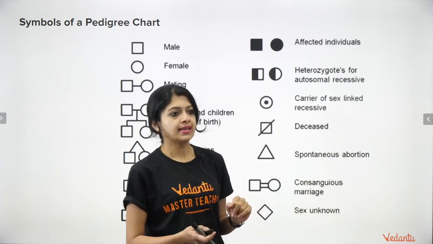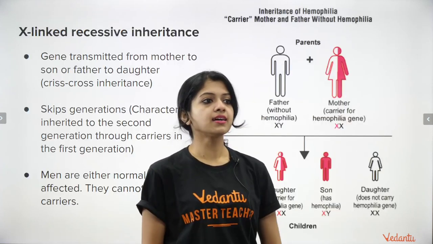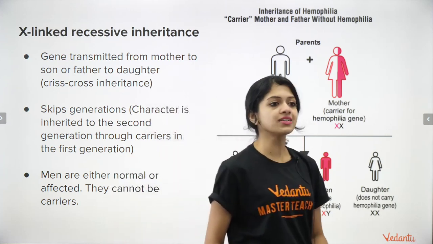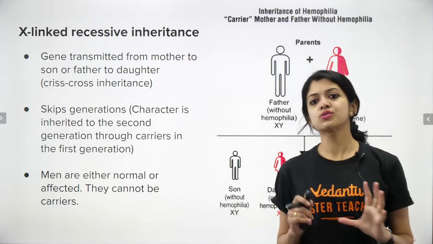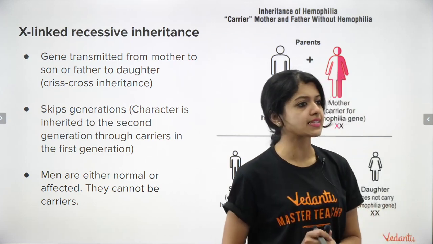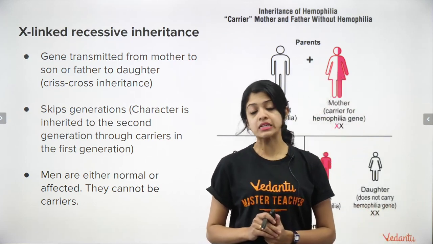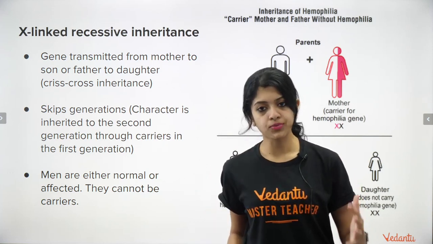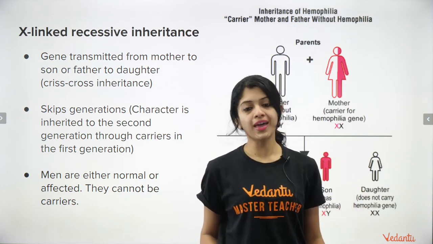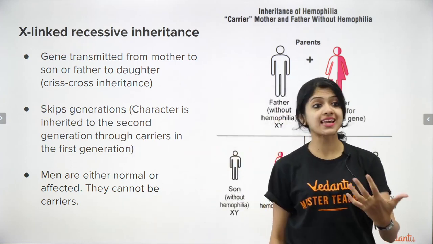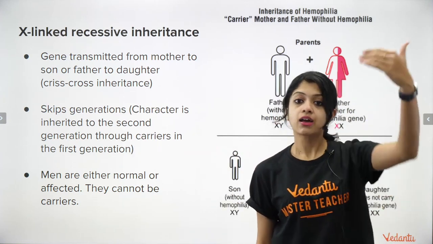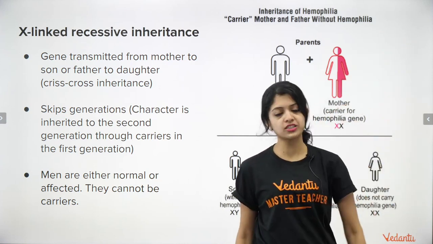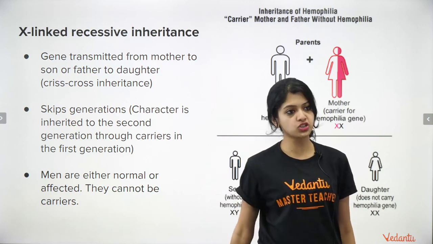Going on to the features of X-linked recessive inheritance, we know it follows a crisscross pattern of inheritance. Crisscross pattern in the sense that it's transmitted from father to daughter or mother to son. The second feature is that it tends to skip generations, in the sense that it is phenotypically seen in alternate generations, grandparent and grandchild.